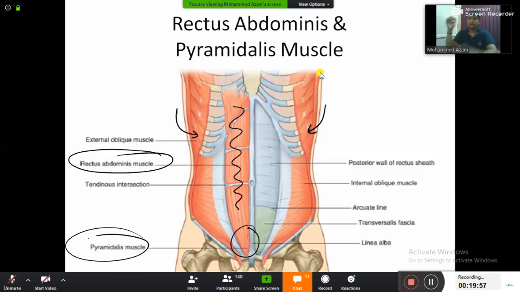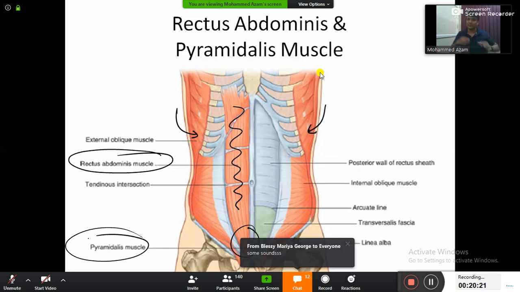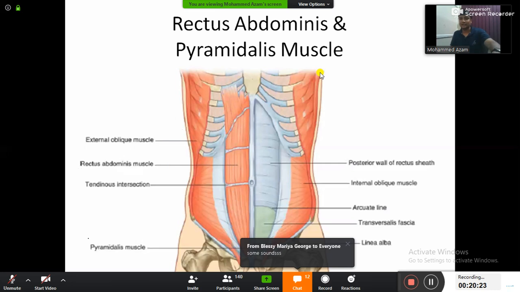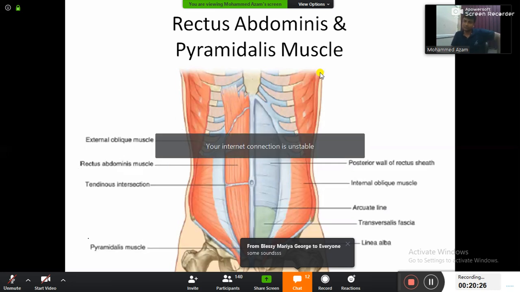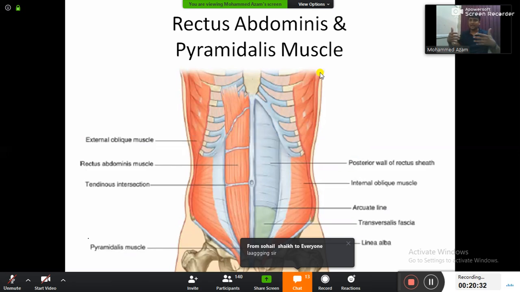There are three muscles coming from the lateral side: external oblique, internal oblique and transversus abdominis. And then there are two muscles in the center: rectus abdominis and pyramidalis. Please recall, in the very beginning of the class I told you, all the aponeuroses will come to the center. There will be 3 aponeuroses coming from the sides, and they are going to form a sheath in the center, and that sheath will be the rectus sheath.